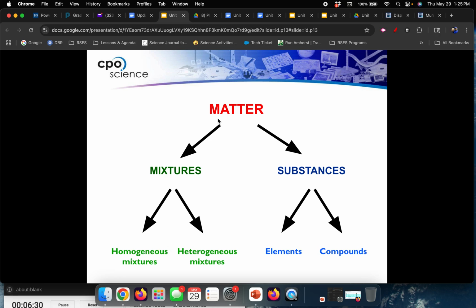Matter is all classified as either a mixture or a pure substance. If it's a mixture and it looks like one thing, it's homogeneous. If it's a mixture that looks like more than one thing, it's heterogeneous. If it's a substance, it's either an element, so just something you could find on the periodic table, or it's a compound, which is more than one element joined together. And we'll practice that again.